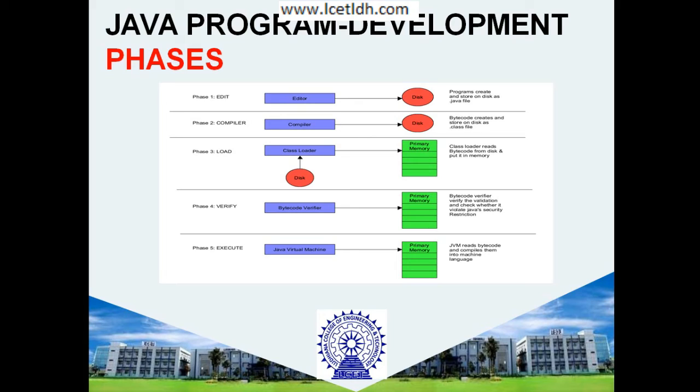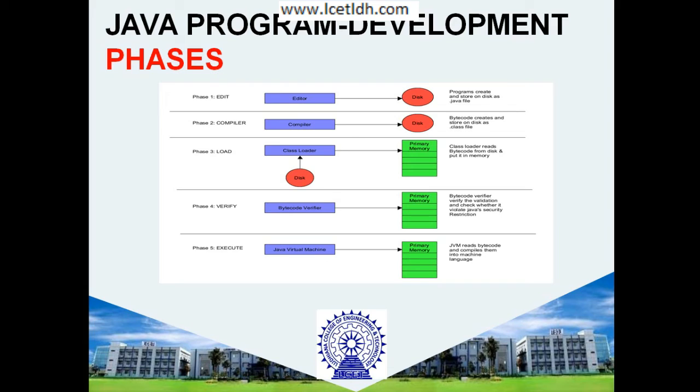First, you need an editor in which you write your program. Afterwards you compile that program with the help of the Java compiler. This Java compiler will check whether there is any sort of mistake or error in your particular program or not. If so, it will show you the error. If not, it will load the class as well.